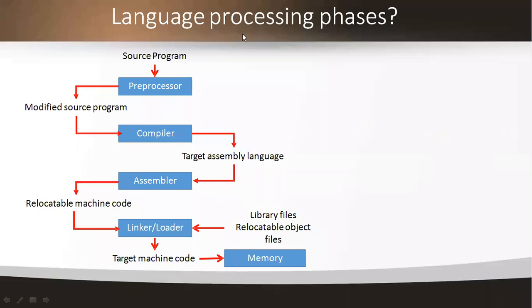I am describing the structure of the language processing phases. The high level language is converted into binary language in various phases, as we all know. Our source program is a high level language source program. What it means is that the code I have written in the high level language is called a source program, and now it is going to be converted into binary language in various phases.